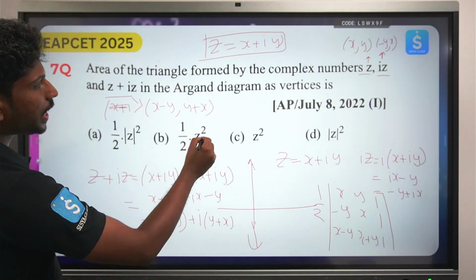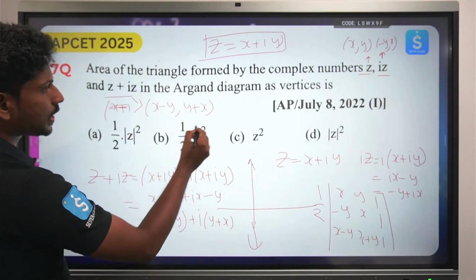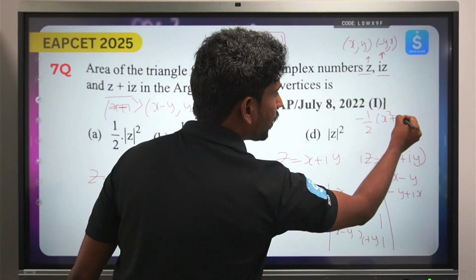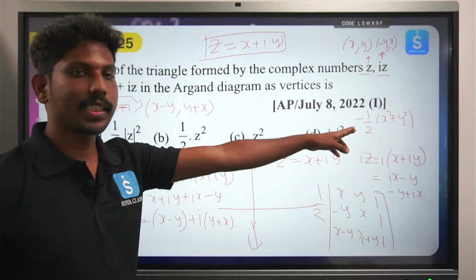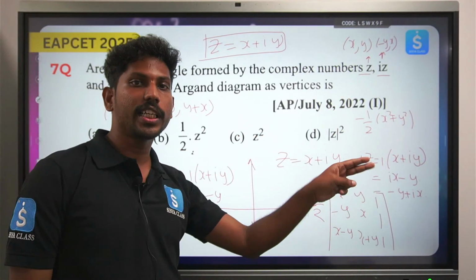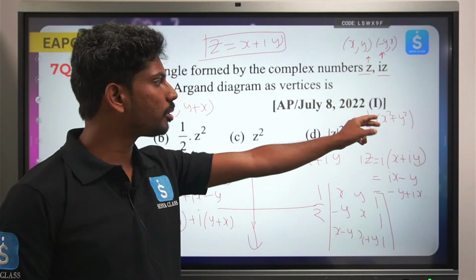So final answer I got for the area of this triangle is nothing but the minus half x square plus y square. But we don't consider this minus, because area will always be positive, and the reason for the minus is that if you try to interchange any 2 rows and columns, then also you will be getting the minus sign.